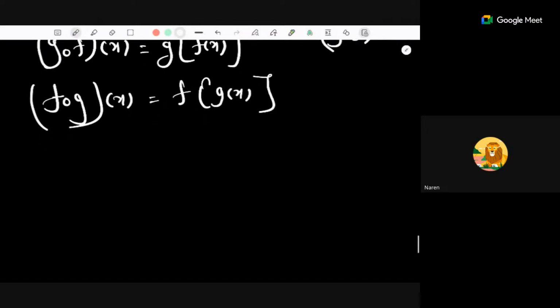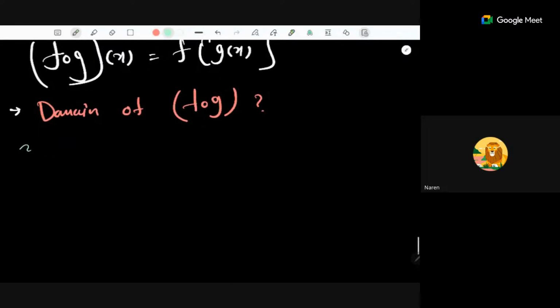Now, in this particular topic, the main question is how can we find out the domain of f composite g or g composite f. So now for finding the domain of f composite g, first we understand what is the meaning of the domain of a function.